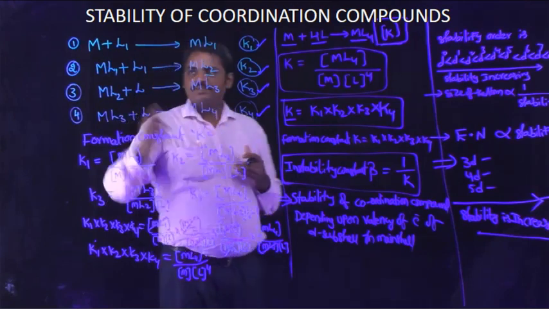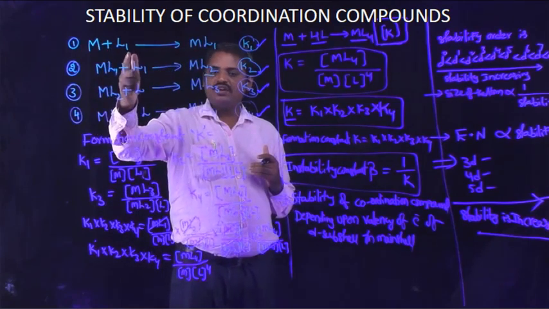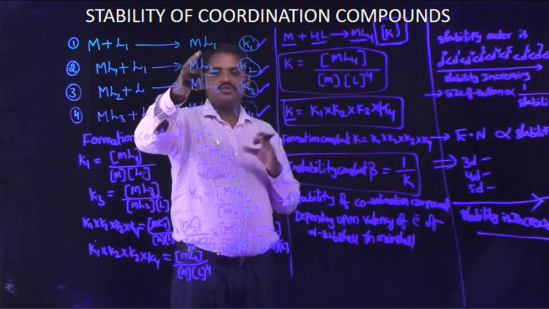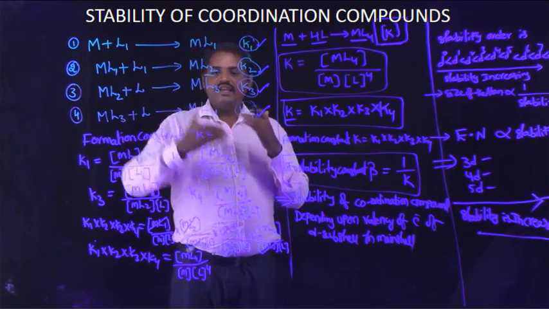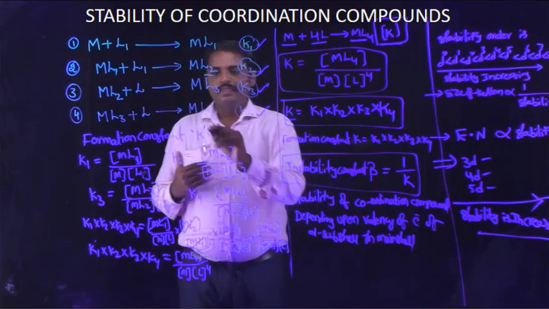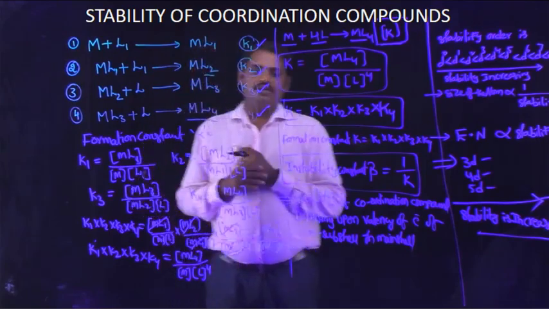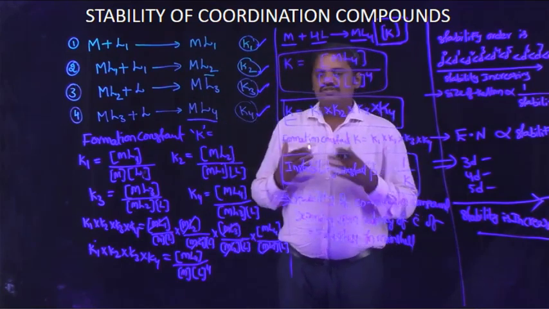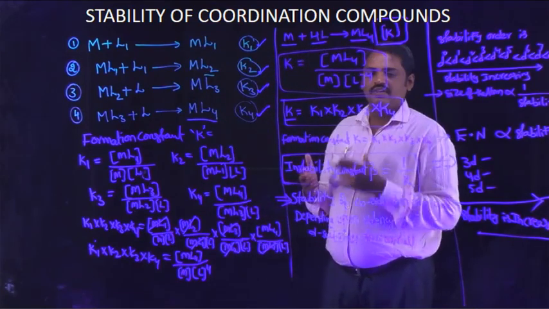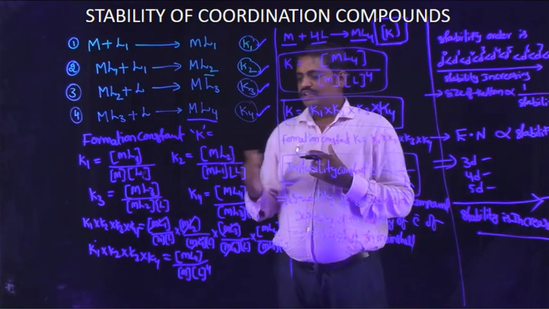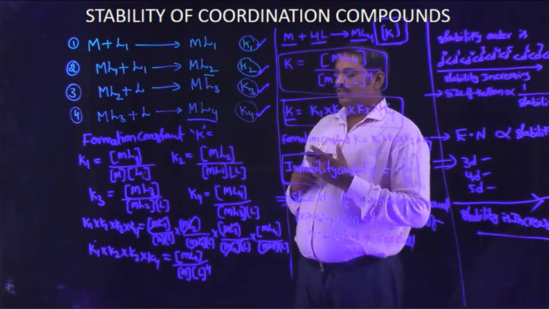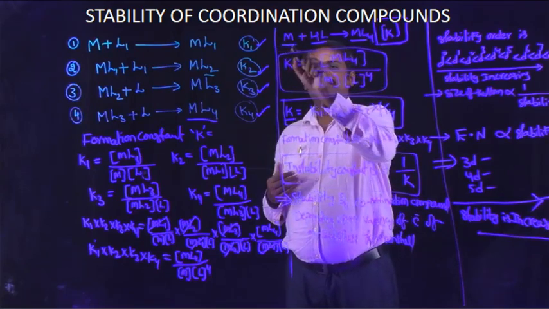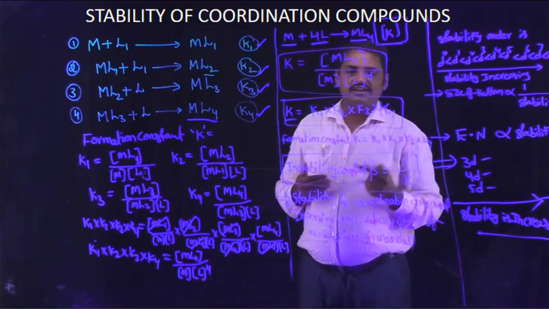In the first step the central metal atom binds with one ligand, a monodentate ligand, and then after 4 steps the tetrahedral complex is formed. These equilibrium constant values are calculated one by one: K1, K2, K3, K4.